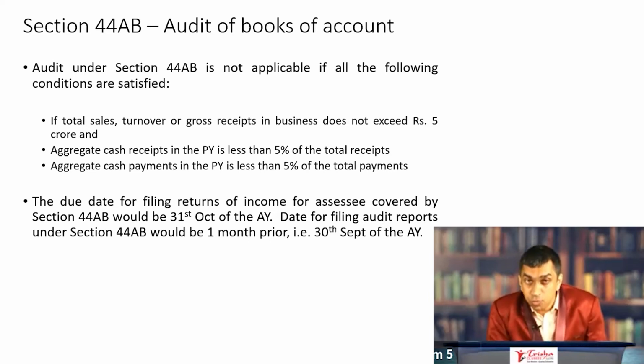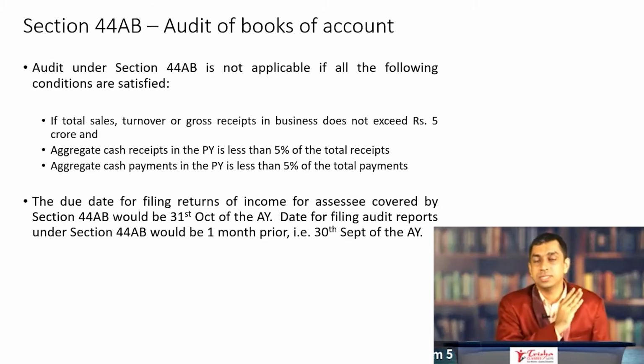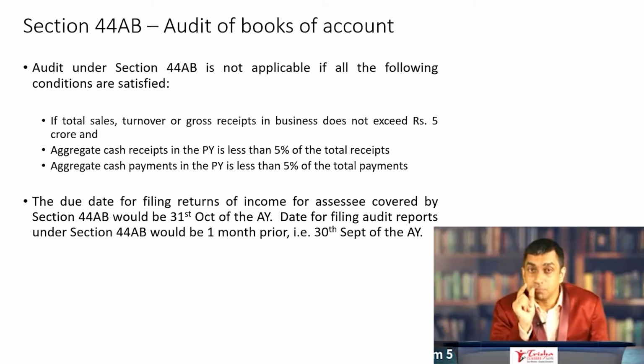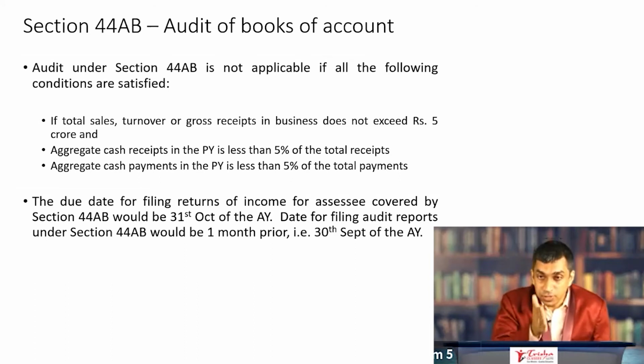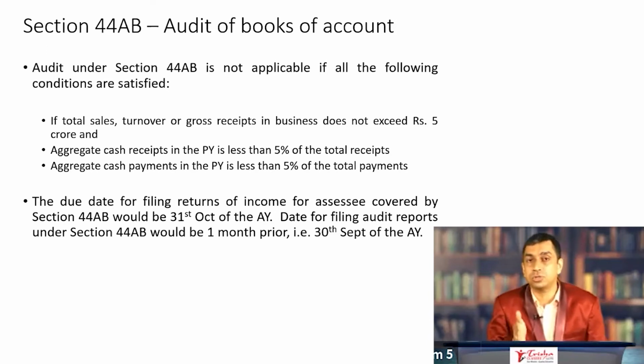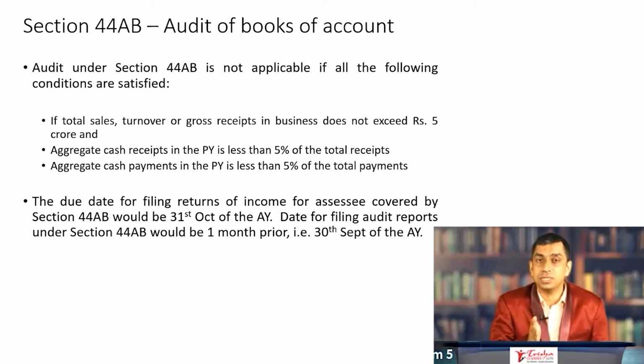The turnover should not exceed 5 crore. If the turnover exceeds 5 crore, then this whole section goes out of the window. Number two, please also remember this is applicable only to an SSE carrying on business. This is not applicable to an SSE carrying on a profession. So this particular proviso is a proviso to the first subsection of section 44AB, which talks about if the turnover of the SSE exceeds 1 crore, then audit is mandatory.